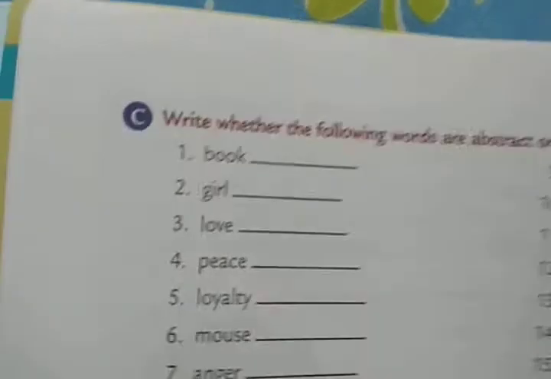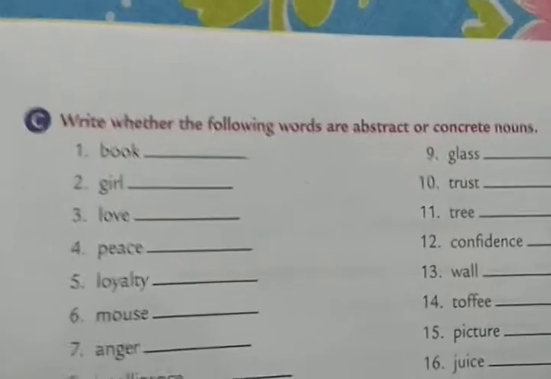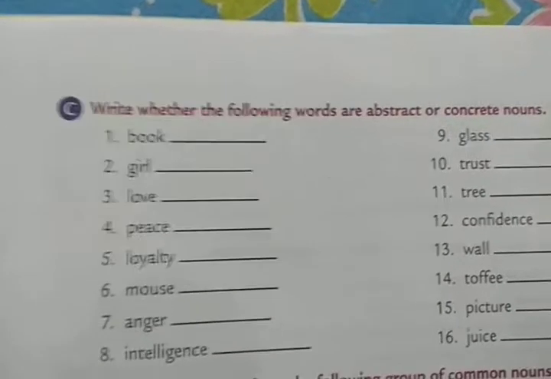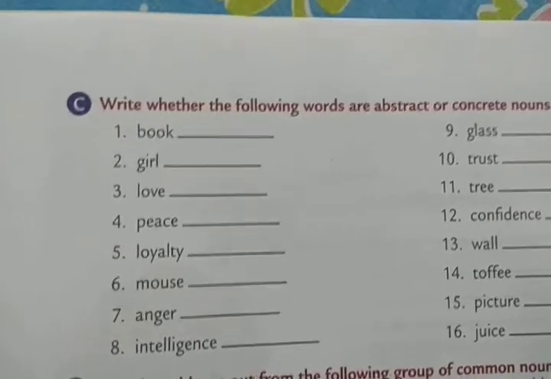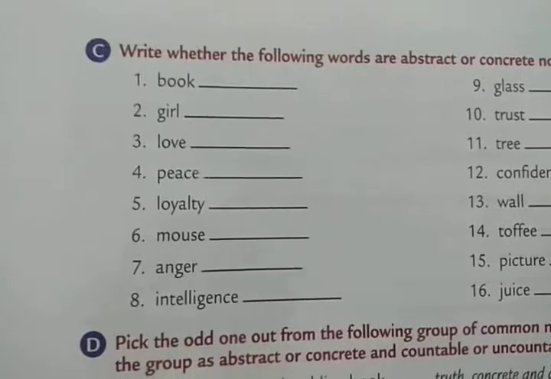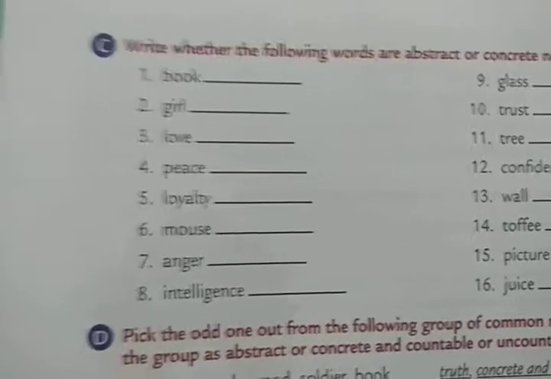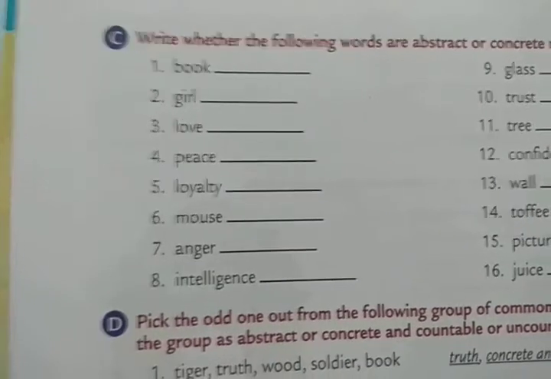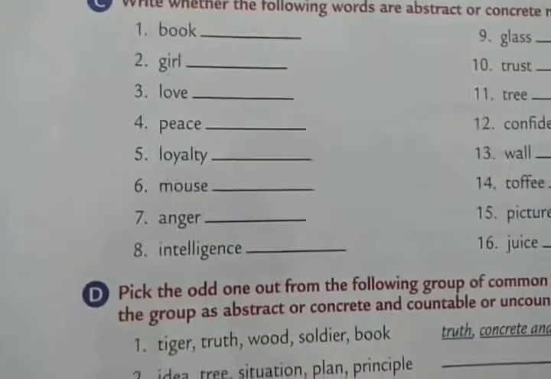Now let us do exercise C. Write whether the following words are abstract or concrete nouns. Book, concrete. Girl, concrete. Love, abstract. Peace, abstract. Loyalty, abstract. Mouse, concrete. Anger, abstract.